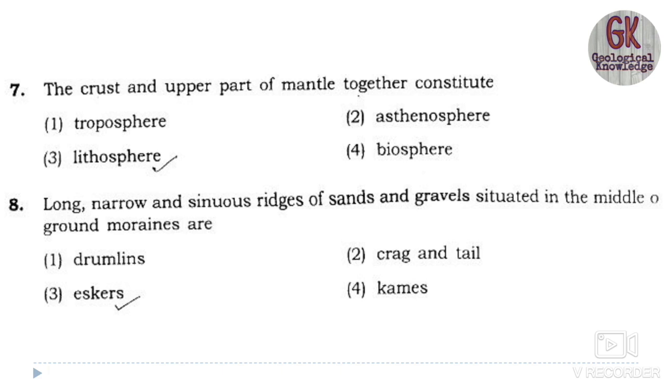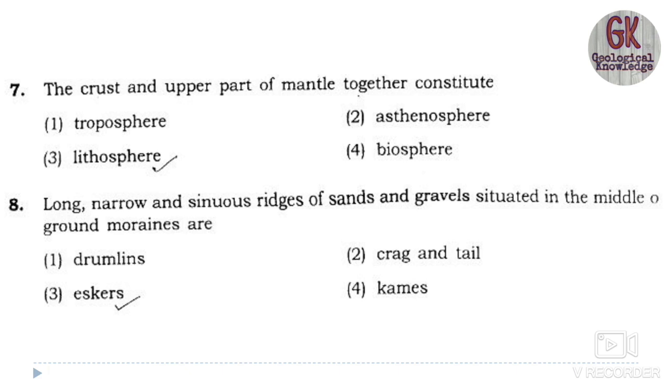So these are known as eskers, you all know, but how can we define or recognize them? Eskers are long winding ridges of stratified drift which are found in the middle of the ground moraines. So you have one clue: they are situated in the middle of the ground moraine. And they run for kilometers, more or less parallel to the direction of ice movement. So that is also a clue.